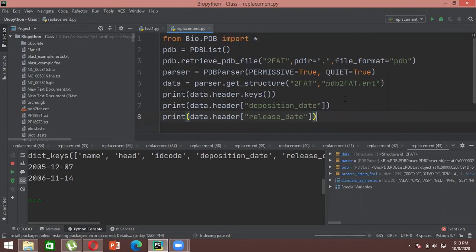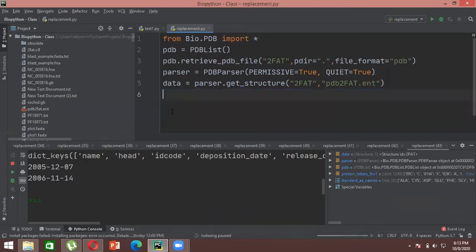So for that what you can do is, let me just delete this one here. I'll create another variable, model, and then I will call my data variable, because in data everything is stored. So I'll call data dot, the function is get models. This is the function that you will be calling.